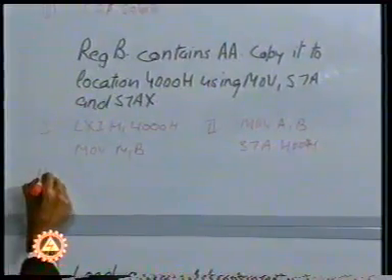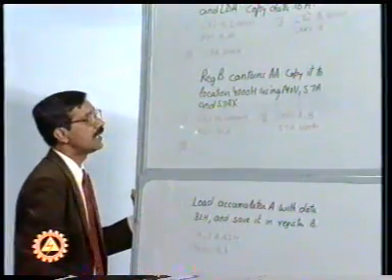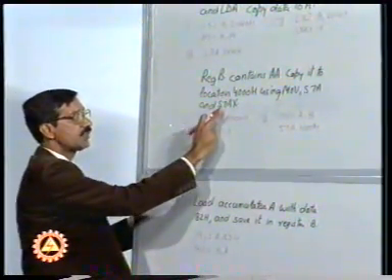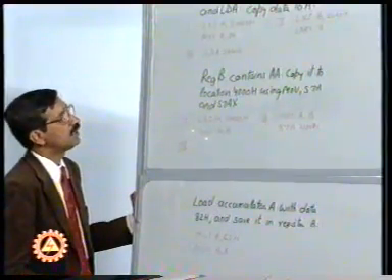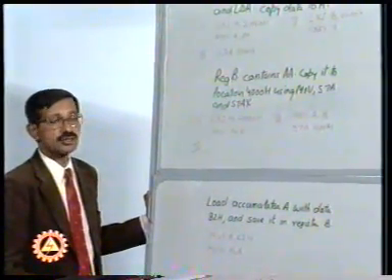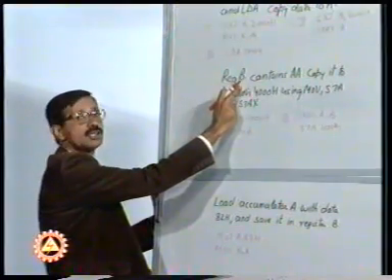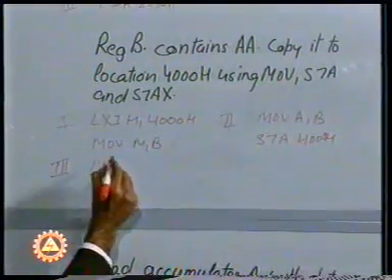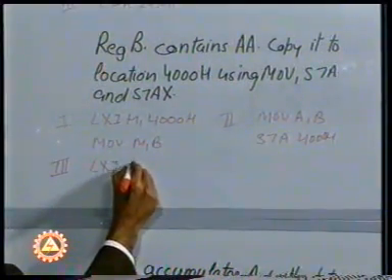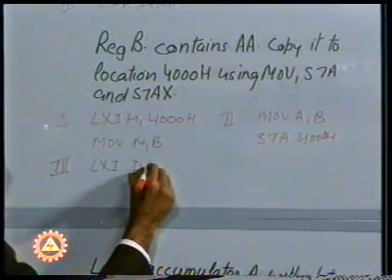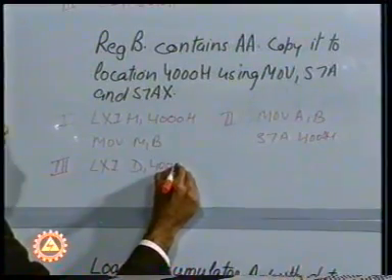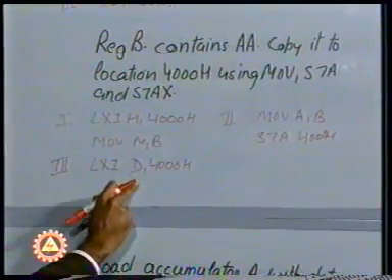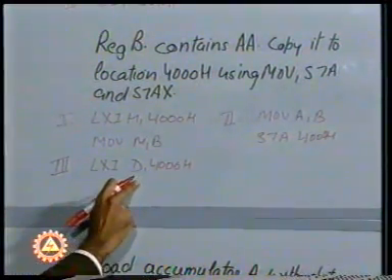The third instruction which we have here is STAX. Now, in case of STAX, we require the address to be made available in a register pair. Since we are already using the register B, we'll create another register pair in which we'll store the address. Let us say LXI D, 4000H. So this becomes the register from where we have to pick up the address.